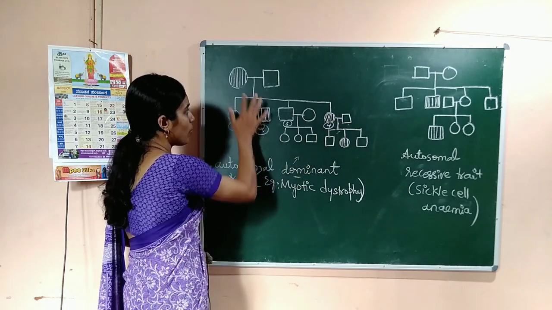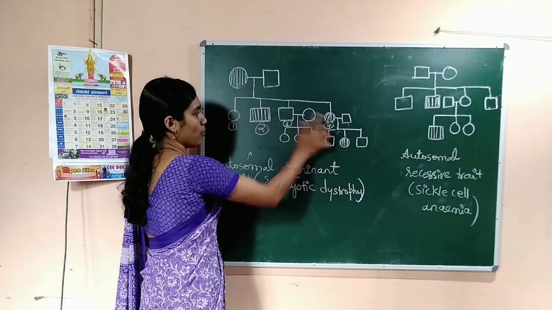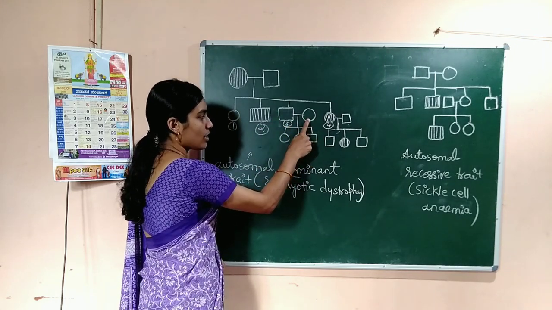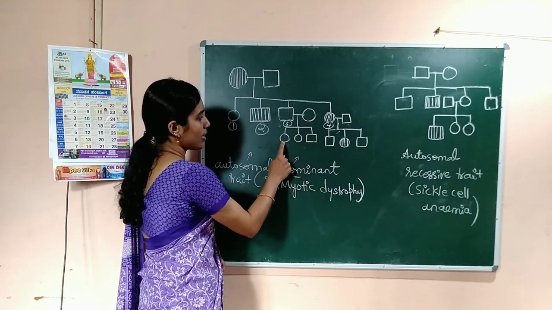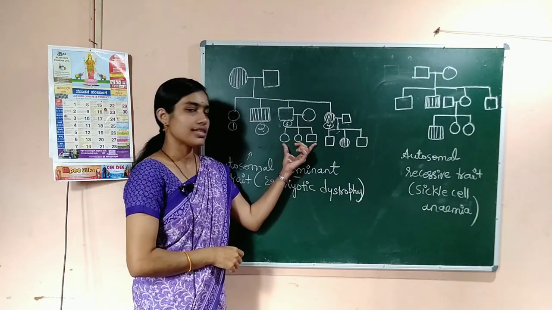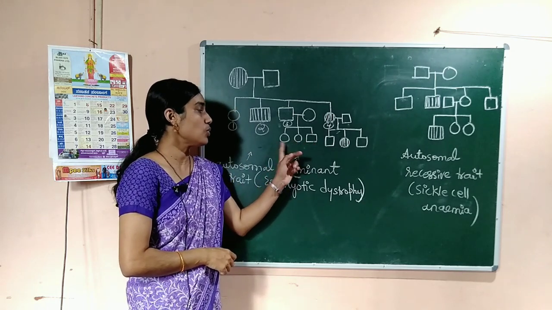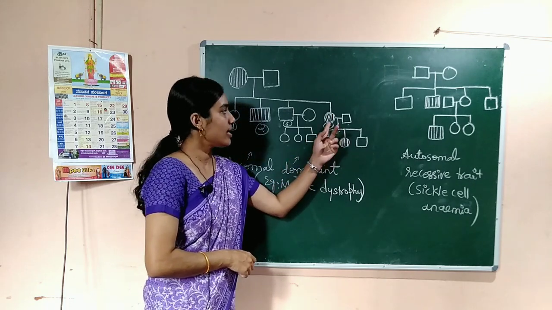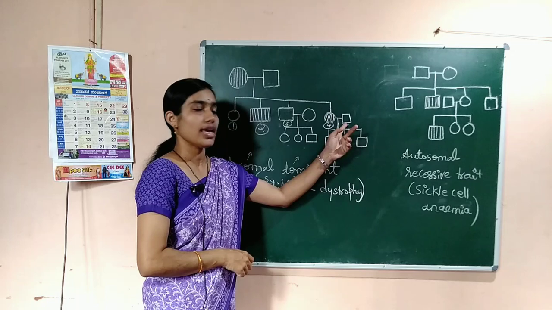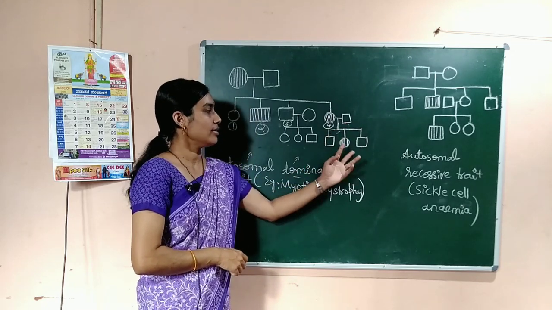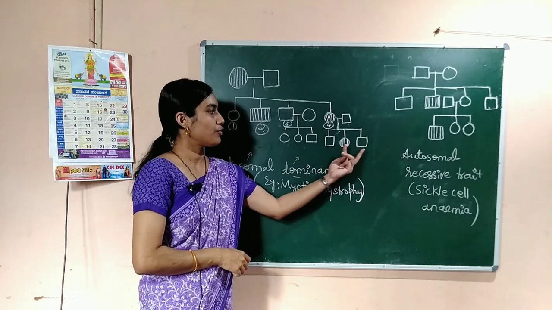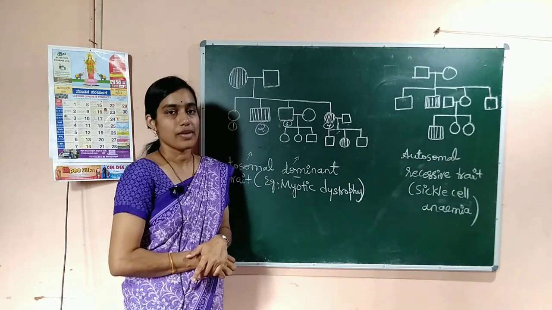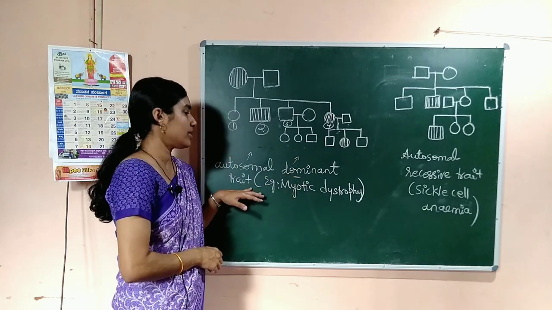Actual children of these parents are 1, 2, 3 and 4. And in the next generation, see, the third individual married a normal or unaffected female. In the next generation, they had 3 children. Two are unaffected female and 1 is unaffected male. And here also, when the affected female marries an unaffected male, then they had 3 children. Out of 3, 2 are unaffected male and 1 is affected female. So, this indicates the autosomal dominant trait.